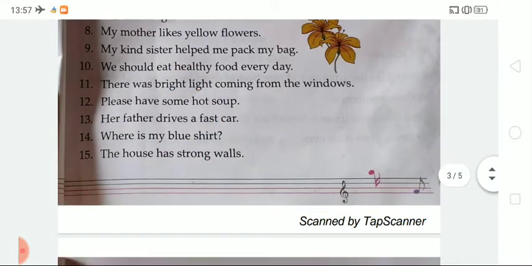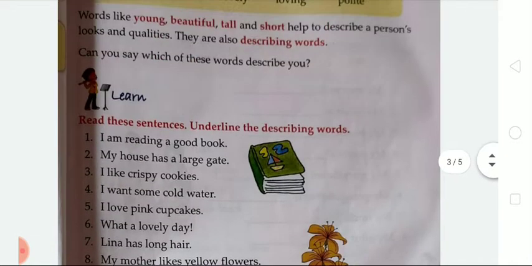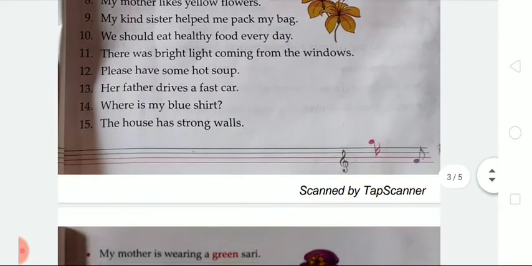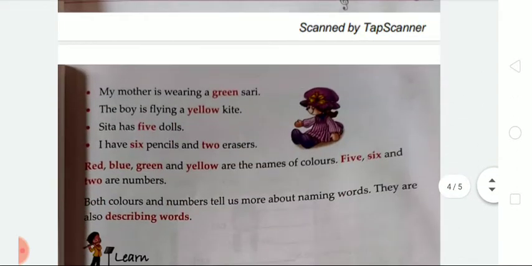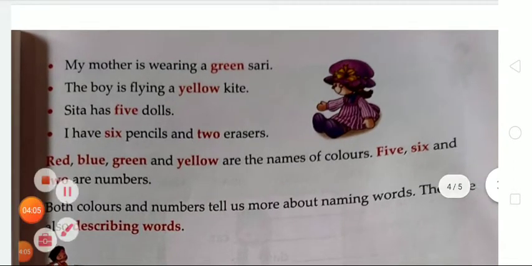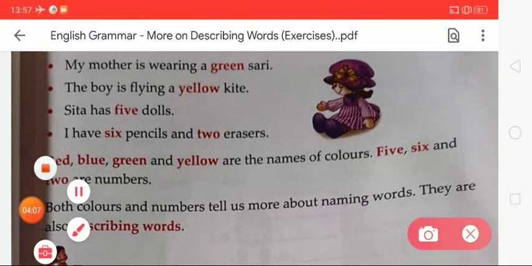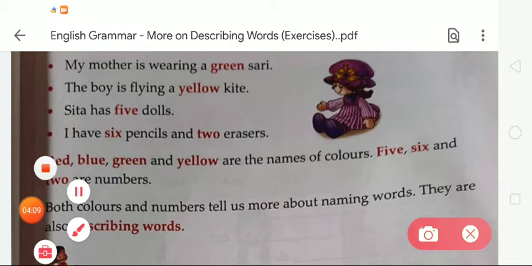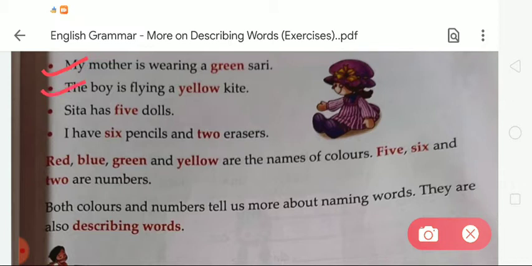Okay, now we are moving to the next. This exercise is completed. Now we move to the next, where there are many more examples we have to learn and complete. My mother is wearing a green sari. The boy is flying a yellow kite. Sita has 5 dolls. I have 6 pencils and 2 erasers. So here is the given word.